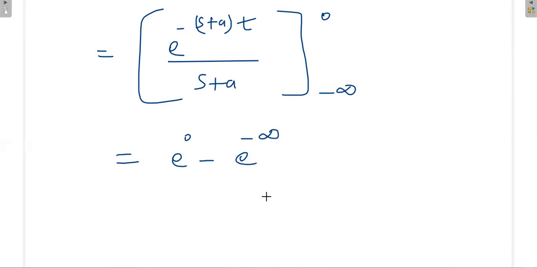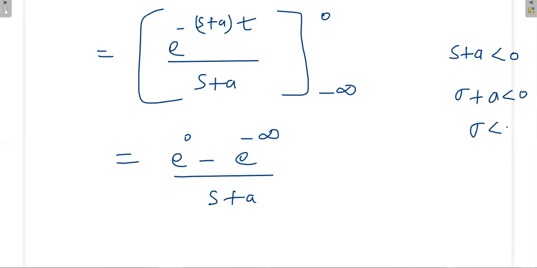Under what condition? If we take s plus a as less than 0, that means sigma plus a, only the real part, less than 0, that means sigma less than minus a. Why? Because when s plus a is less than 0, it is negative. Already a minus is there, minus into minus is plus. Then t is equal to minus infinity, so definitely we get e power minus infinity, that means 1 by s plus a.